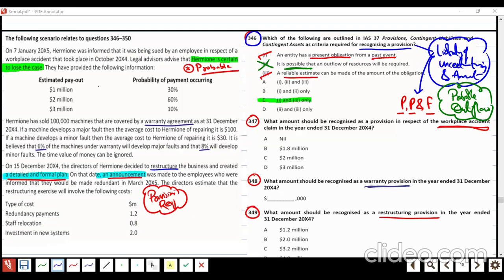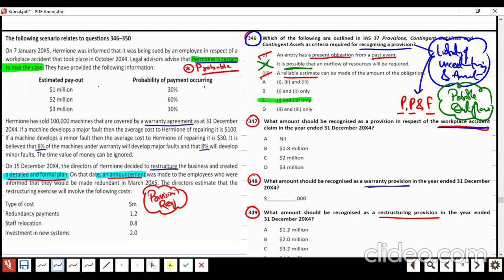Now the thing is, this is an accident. It's not like a claim or chances or this type of thing that we should consider. Workplace accident, chances that we will lose the case.